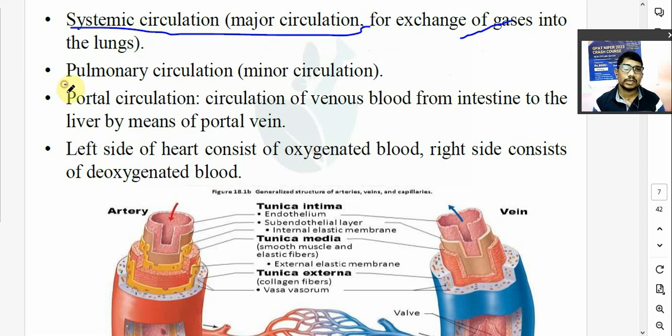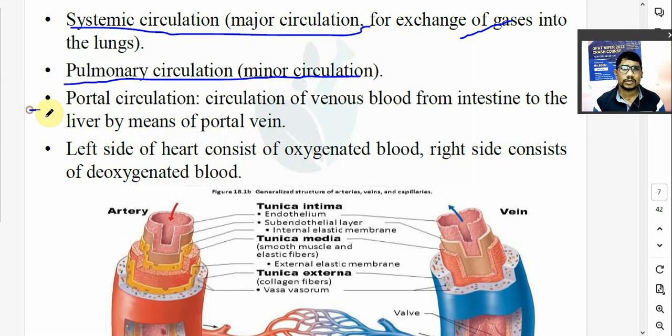Pulmonary circulation is nothing but known as a minor circulation or lesser circulation. So exchange of gases between blood and air takes place in the lungs. That is known as pulmonary circulation.